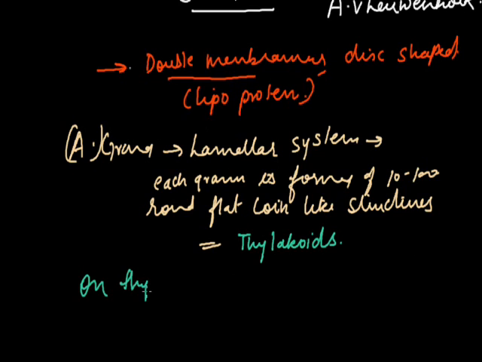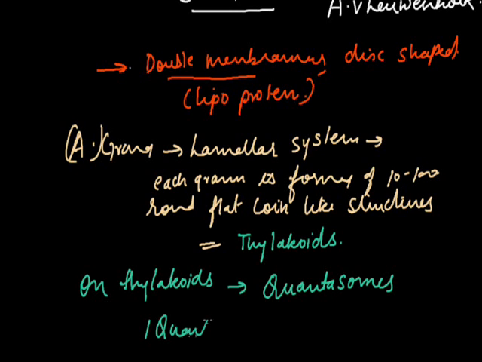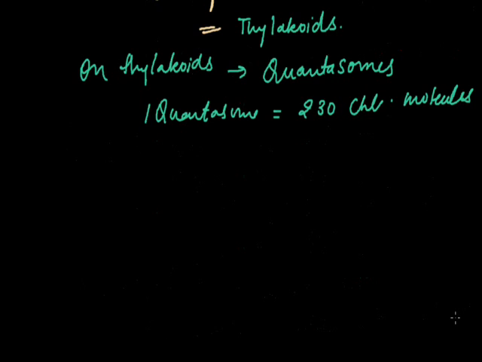On thylakoids, quantasomes or small units are present. One quantasome carries around 230 chlorophyll molecules, and different grana are connected with the help of tubular connections.